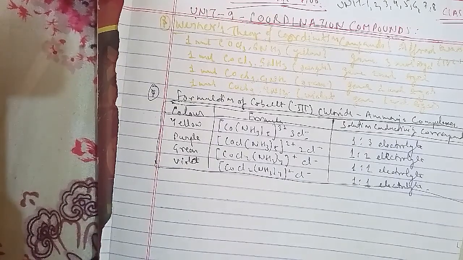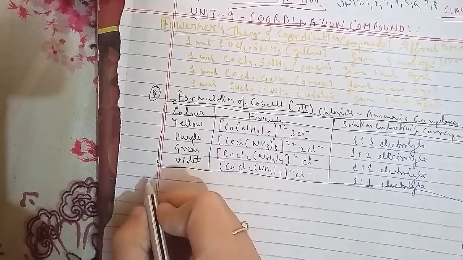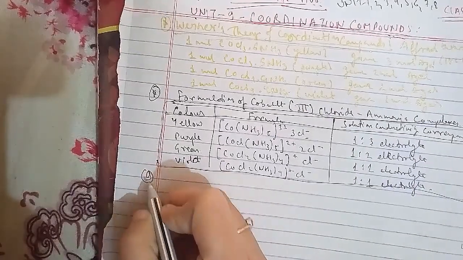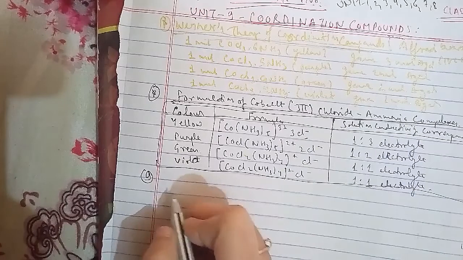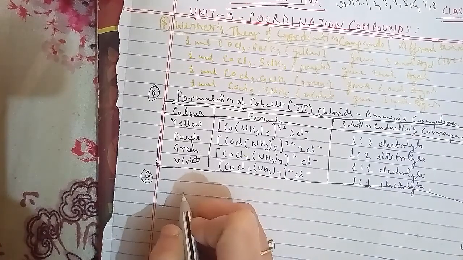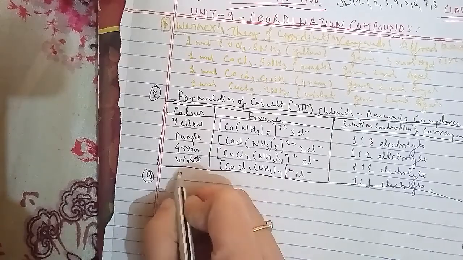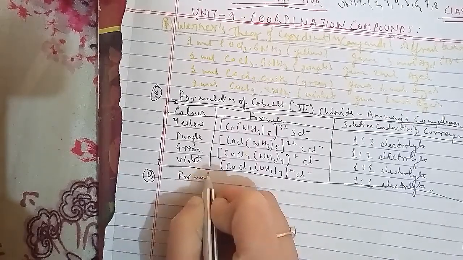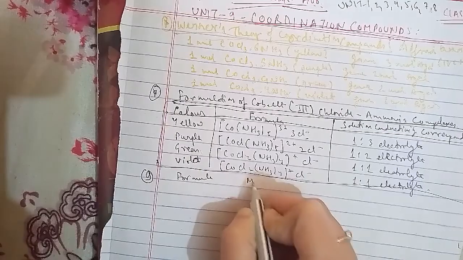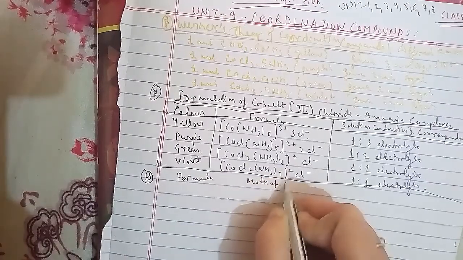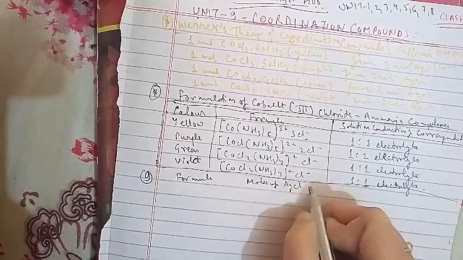For the first formula we have PdCl2.4NH3. Second formula we have NiCl2.6H2O. Third formula is PtCl4.2HCl.